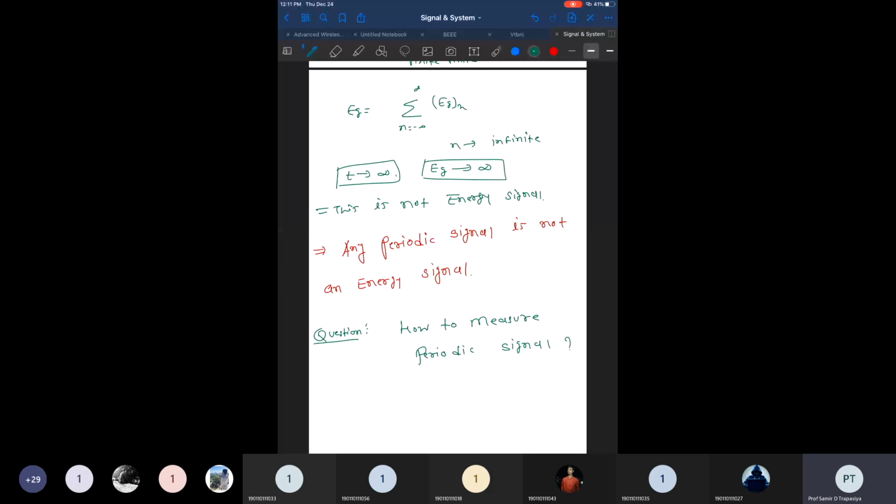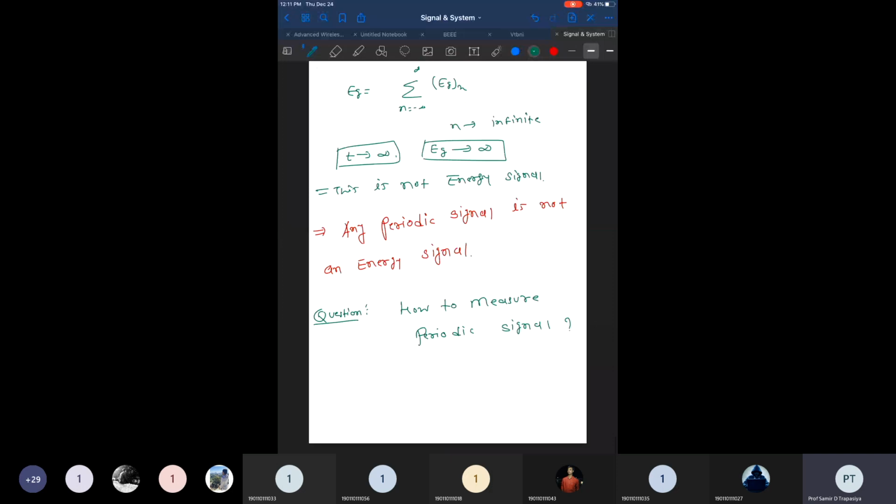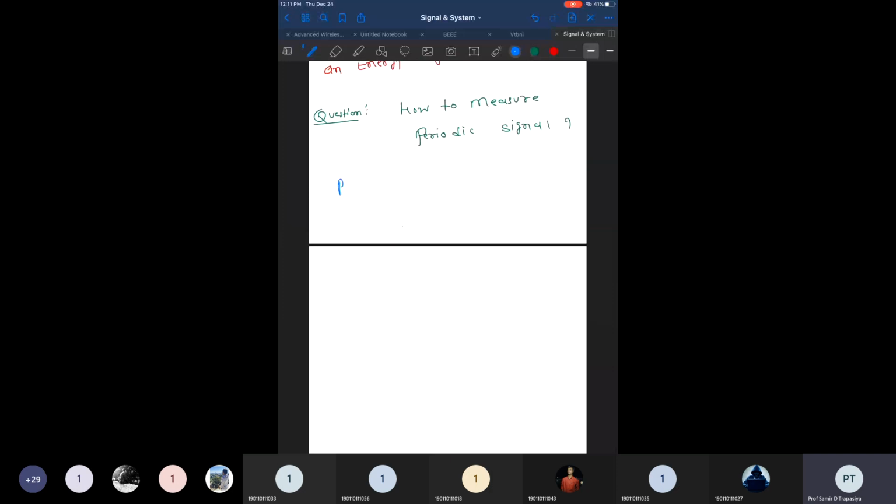So what is the definition of a power signal? For any power signal we can write here the power of the signal. Yes, keep your microphone on. All the students are requested to keep their microphone on. We are considering the total time interval as infinity.